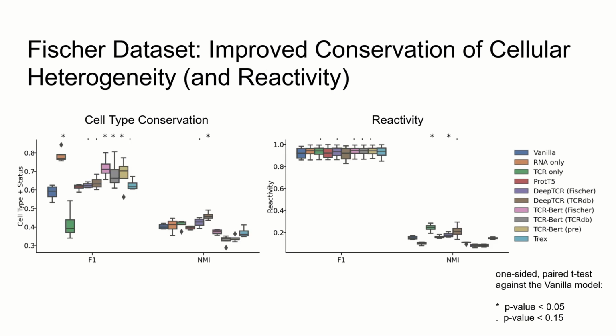Our models achieved similar results for the Fisher dataset, containing single-cell RNA-seq and TCR sequences of 2 SARS-CoV-2 reactive patients. Here, reactivity is reflecting cellular functionality in the context of COVID. Most models using large language model embeddings have at least a tendency to capture the cell type better while preserving reactivity. Among those, DeepTCR trained on the large TCR sequence database, TCR-DB, performs best.